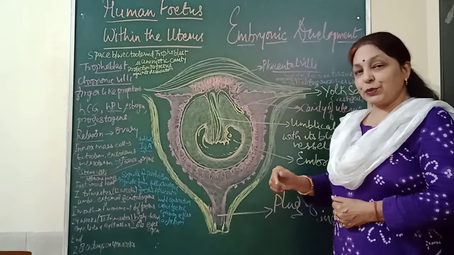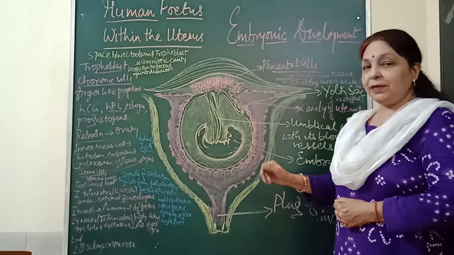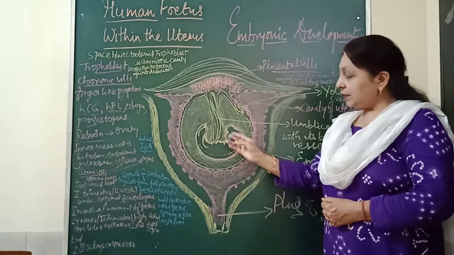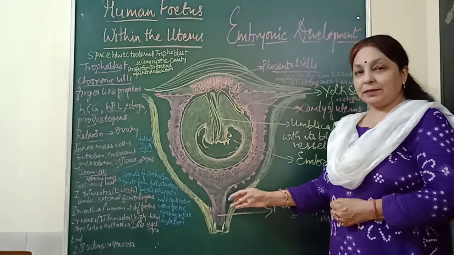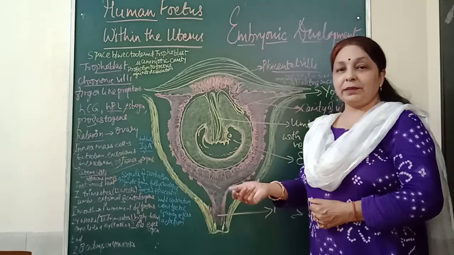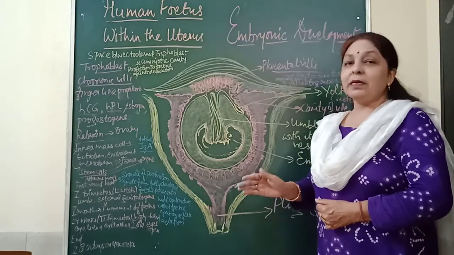And this oxytocin, which is released from the pituitary, then provides heavy contractions in the uterine wall, and this way the fetus is expelled from the birth canal to the outside. Now the gestation period is complete.